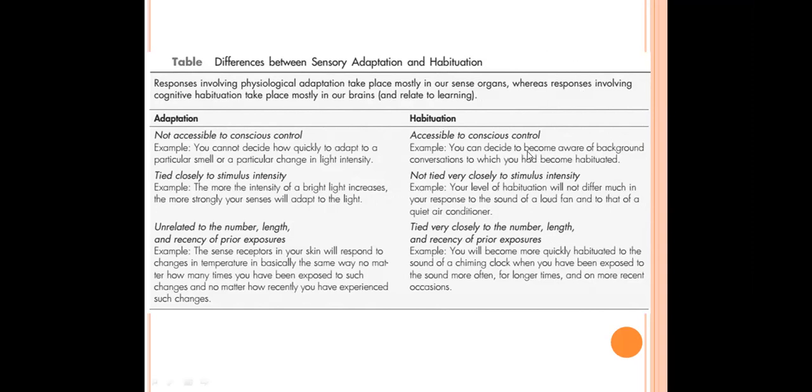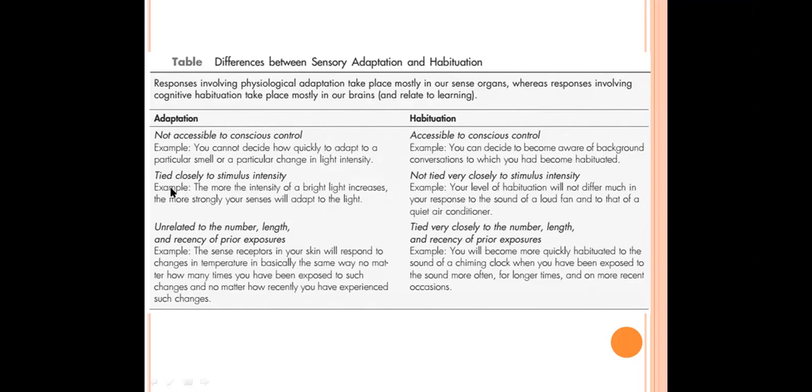For example, when we are working in an area where there is continuous noise, we can consciously neglect the noise and concentrate on what we want to concentrate on. That is called habituation. But in sensory adaptation, our consciousness has no role to play.